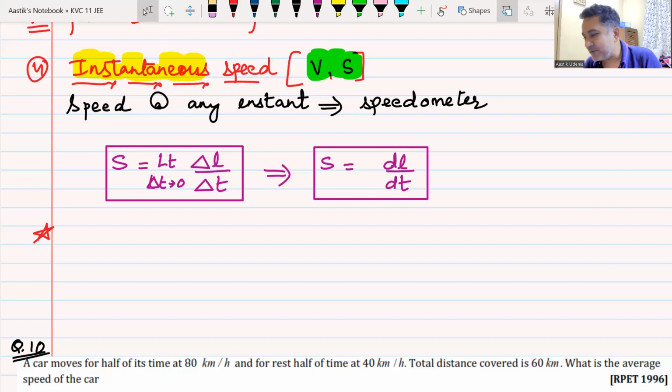I'm not going to jump out of the screen. I am no leopard or cheetah that I'm going to jump out of the screen. I know cheetah has come in India, but that doesn't mean that I'm a cheetah and I'll jump out of the screen and grab you and take you back here. Can't do that, right? So don't be scared. Instantaneous speed. What am I going to write here? Say. You were saying something. I lost it because I was becoming a cheetah and coming out of the screen.